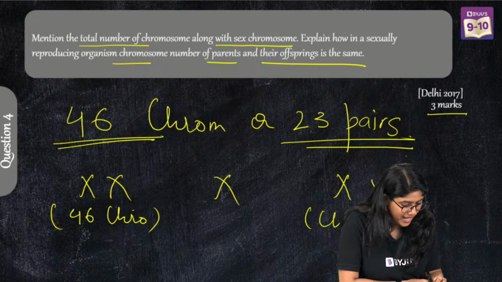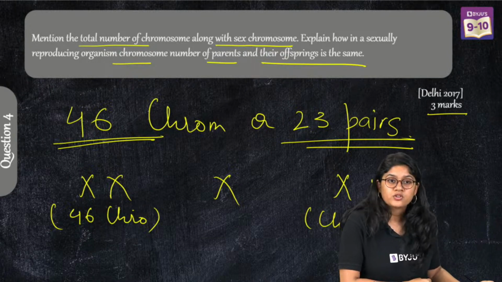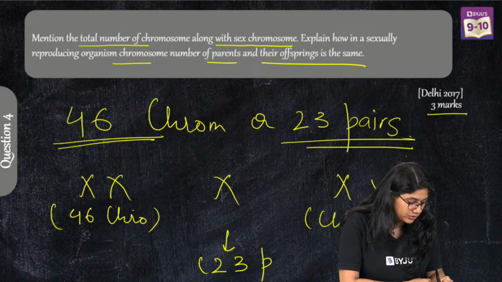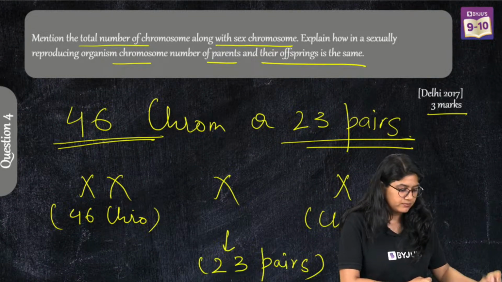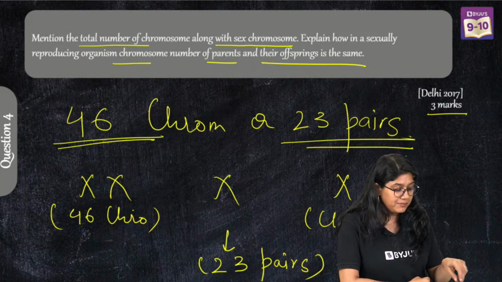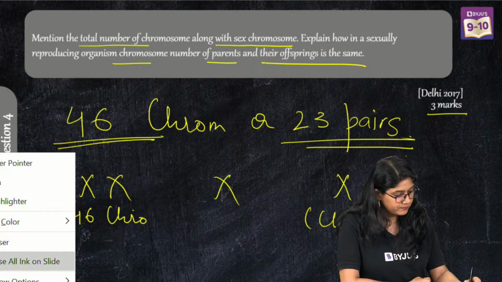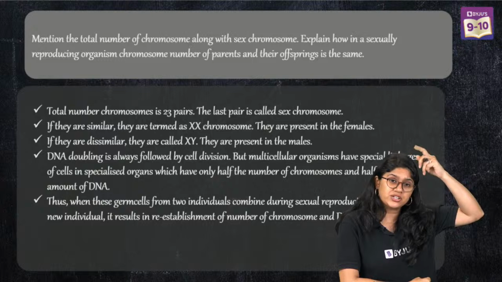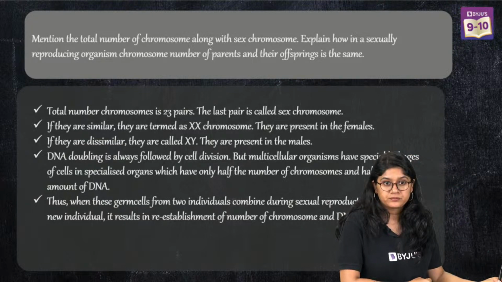46 chromosomes and 46 chromosomes. So of course we will see that at the end the organism will have 23 pairs. Okay, 23 pairs of chromosomes. Very good. The number will become half. So this is how you can write your answer in points, or if you want you can make a chart also. Right?